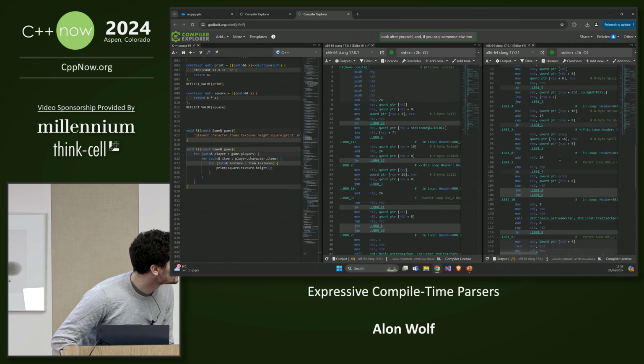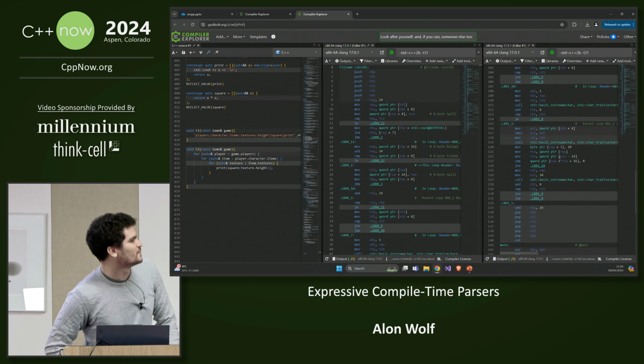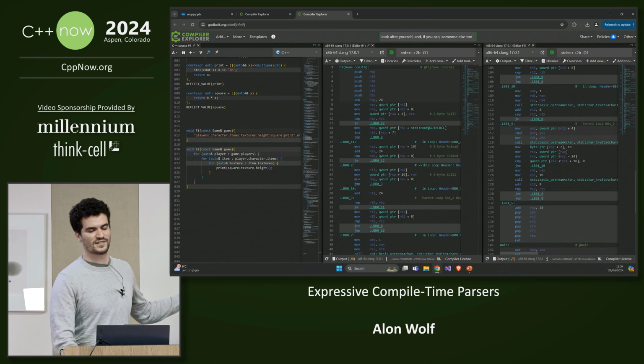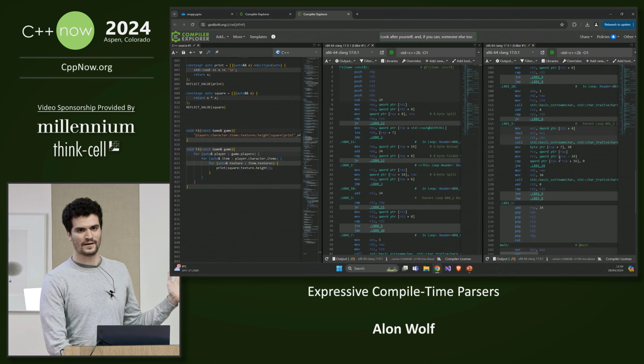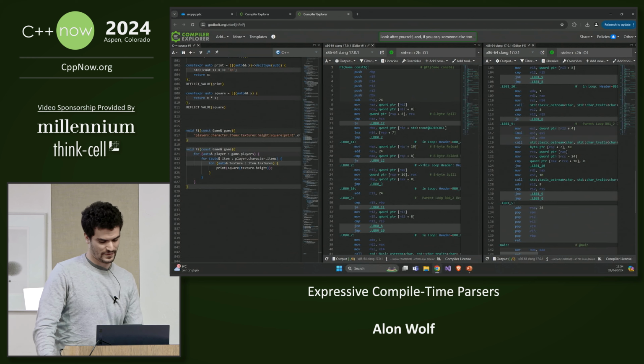Well, it's kind of hard to see if I matched them correctly from here, but they produce the exact same assembly. So even with the more extended syntax, we still have 0 runtime overhead.